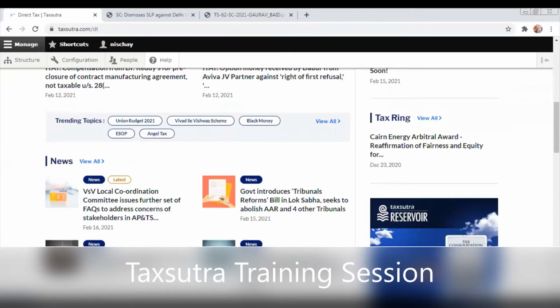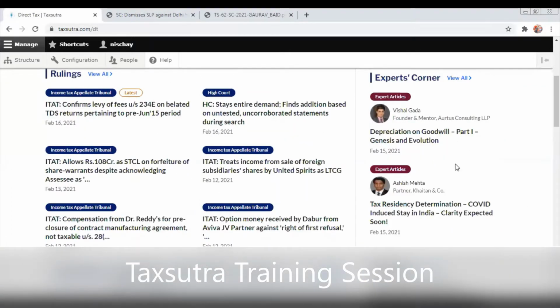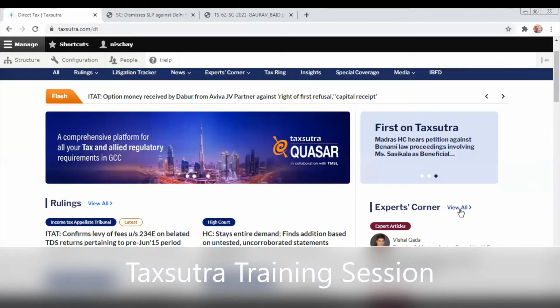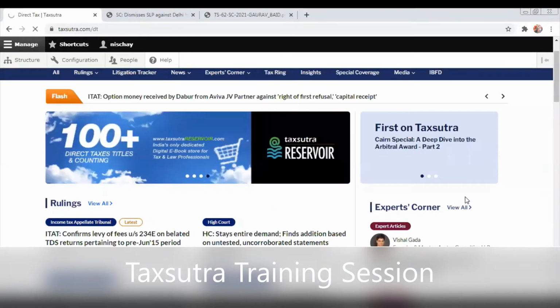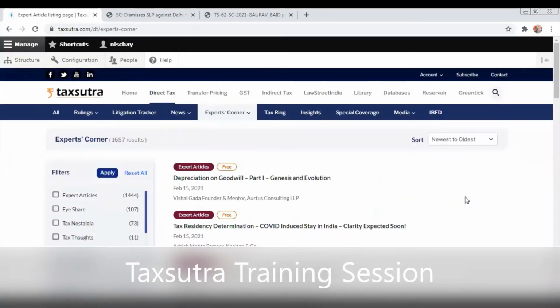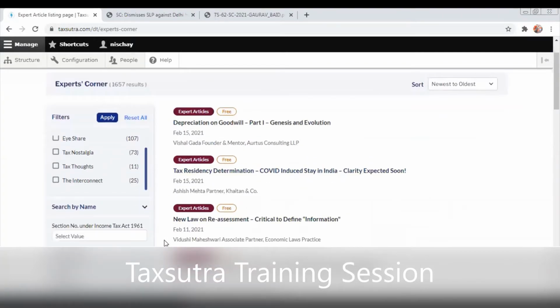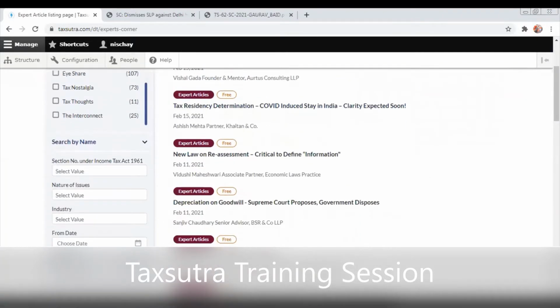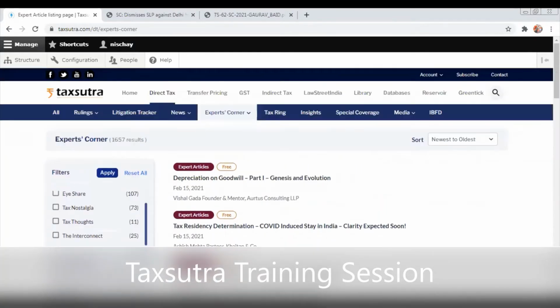Now, coming to the experts part of it, if you see the experts corner, on the right hand side, you will be able to see the experts corner. What we do is we have the panel of experts who write for us. Now, what we have done is we have combined all the expert articles pertaining to taxes or indirect taxes, everything under one place. Now, a lot of times people want to research based on their sections, based on the nature of issue, based on the industry, and so on, and you will get the options here.